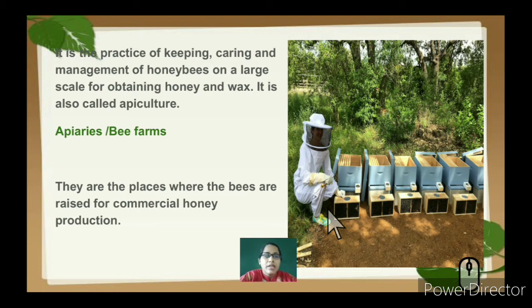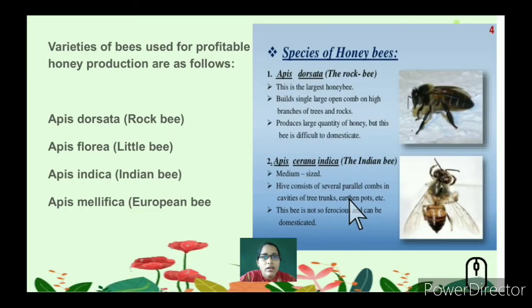So apiaries and bee farms, what are these? You can see in the figure the apiaries. These bees are raised for commercial honey production. It's a large production of honey. They are reared here by humans. There are different varieties of bees that are good at production of honey.